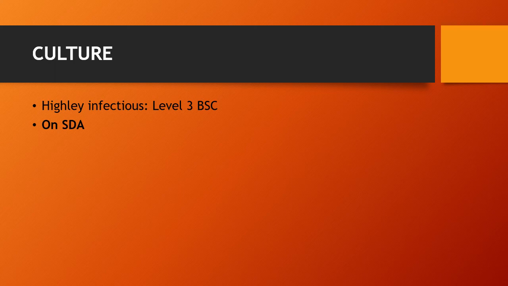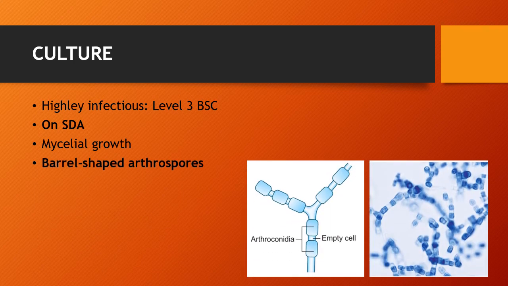You need SDA for the culture, where you can see the mycelial growth, which is described as fragmented hyphae consisting of barrel shaped arthrospores. Barrel shaped arthrospores. So you can see in this picture the arthroconidia, which are barrel shaped like this.